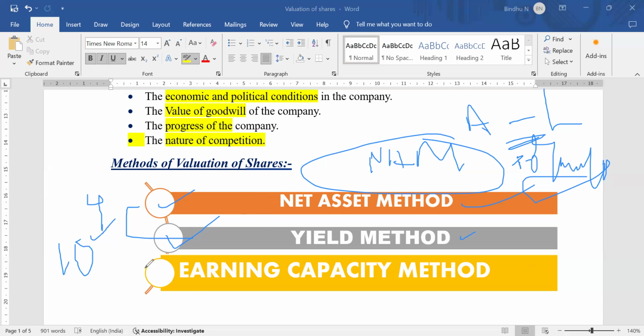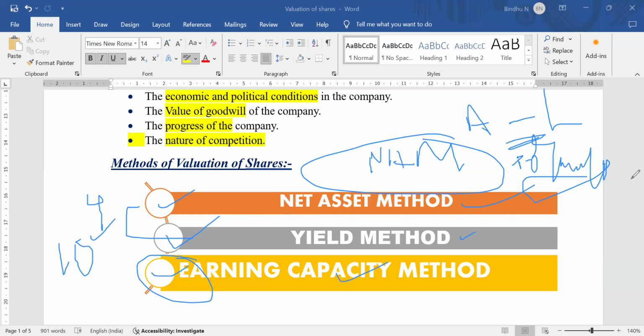The next method we have is the earning capacity method. As per your new syllabus under Bangalore North University, this method has been removed. But we are also going to learn this method. A simple formula is there, and by applying that formula we can identify the earning capacity of an organization. These three methods are much more important for you to make a valuation of shares.